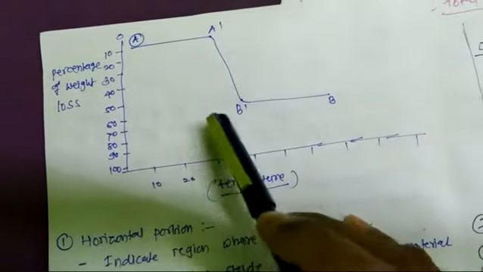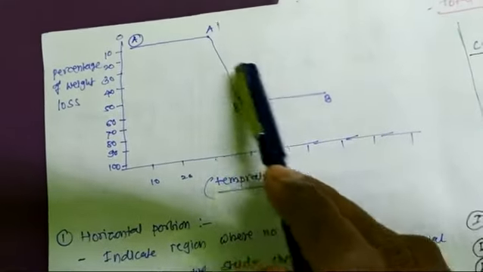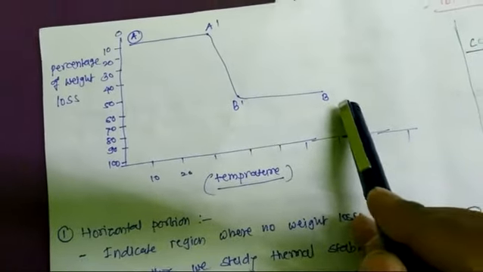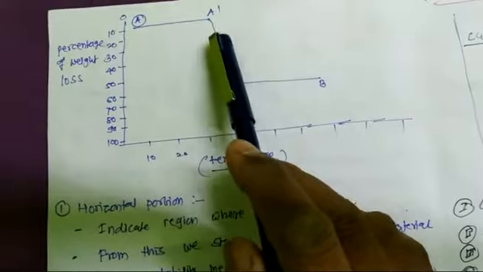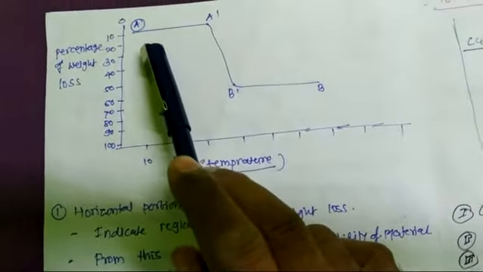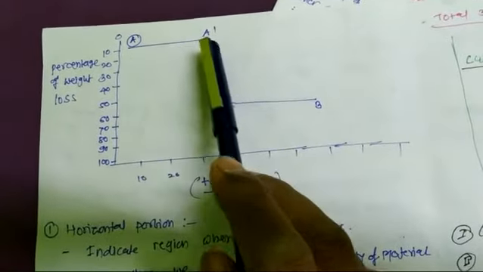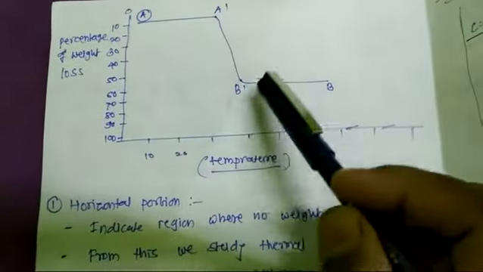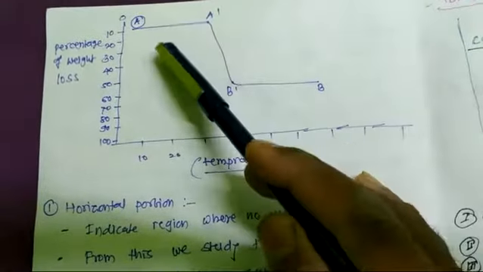In the graph there are 3 regions. The first is a horizontal portion, the second is a curve portion, and the third is again a horizontal portion. The first horizontal portion is A to A1. In this region, the temperature is about 30 degrees Celsius, and there is no weight loss from A to A1.